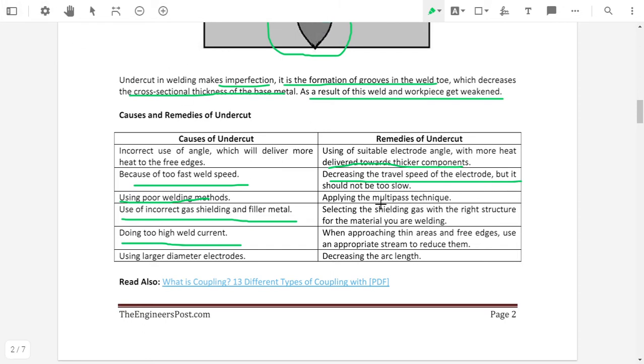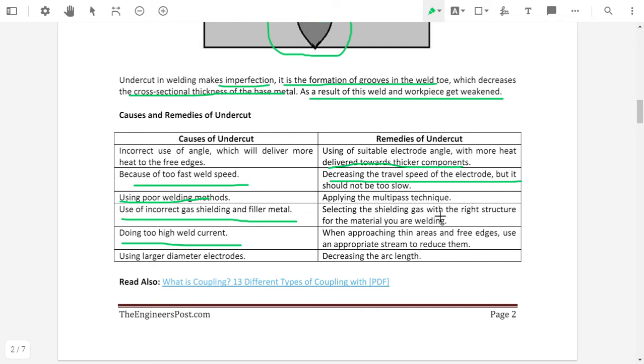Okay, applying multiple pass welding. Applying multiple pass welding means that instead of reducing the welding speed too much, it should be a multi-pass welding.